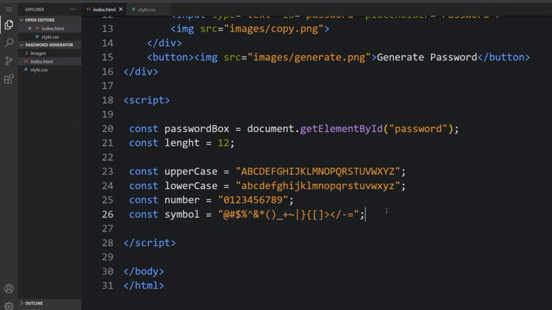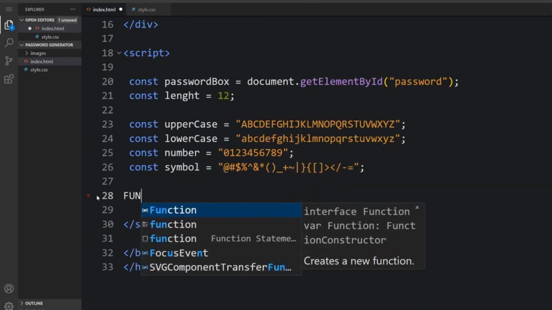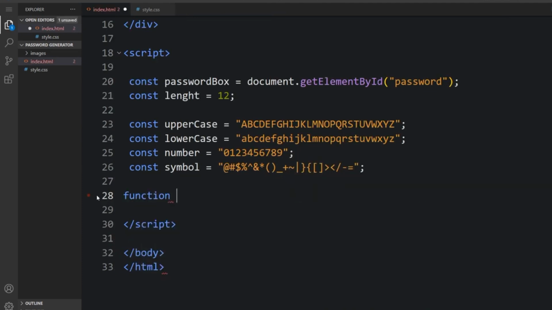So that's it for the symbol. So function create, function createPassword.